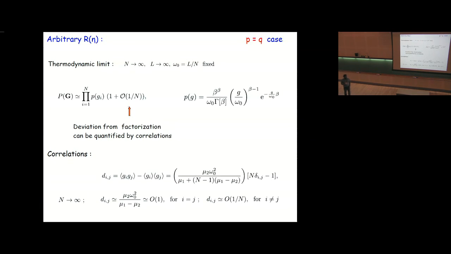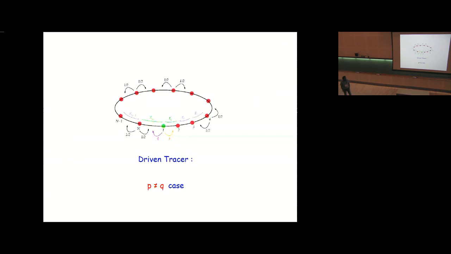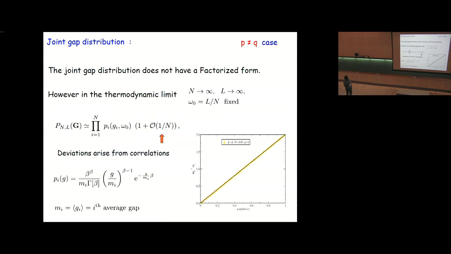All these things are for the p equal to q case, when all the particles are moving symmetrically. So let us now consider the case when the special particle is driven, that is p not equal to q. In this case also the joint distribution of the gaps is not factorized, and again in the thermodynamic limit, this joint distribution will have a factorized form in the leading order.